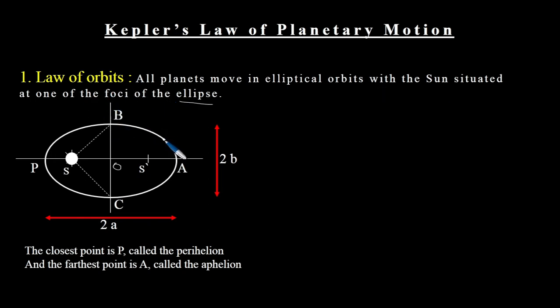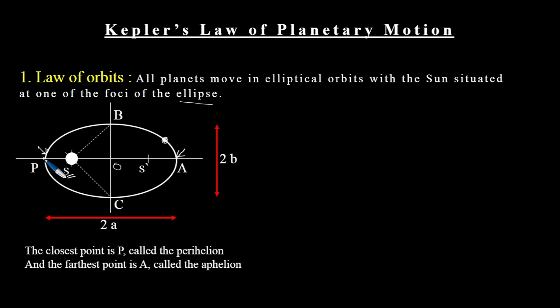Suppose here is a planet, so it revolves in an elliptical orbit with the sun at this focus, S. If we consider the sun at this focus, when the planet comes to the point P, it is nearest to the sun, and when the planet is at the point A, it is farthest from the sun.